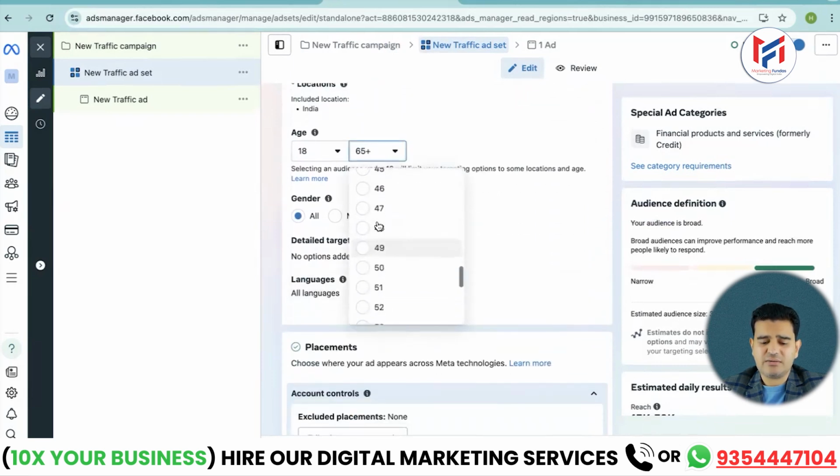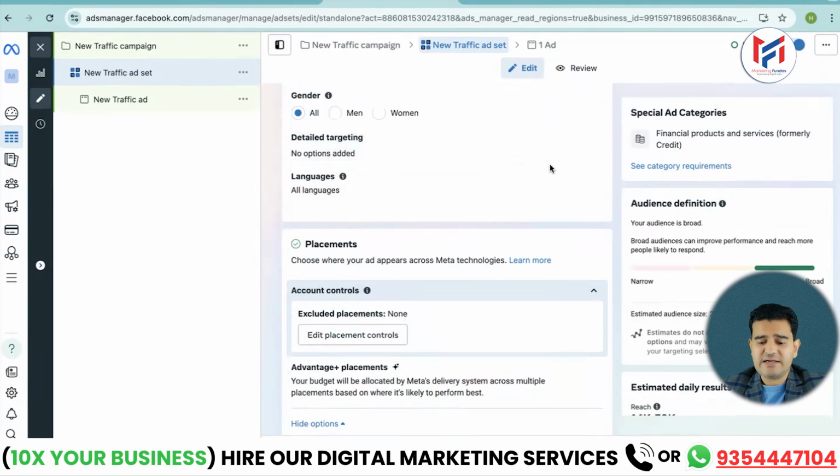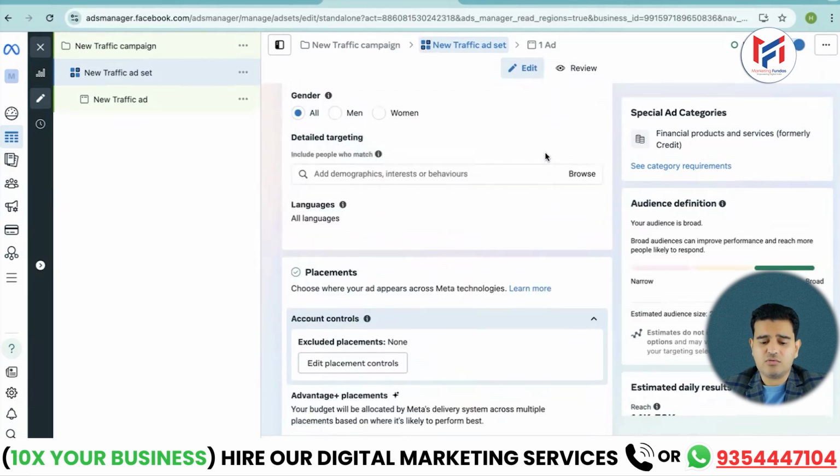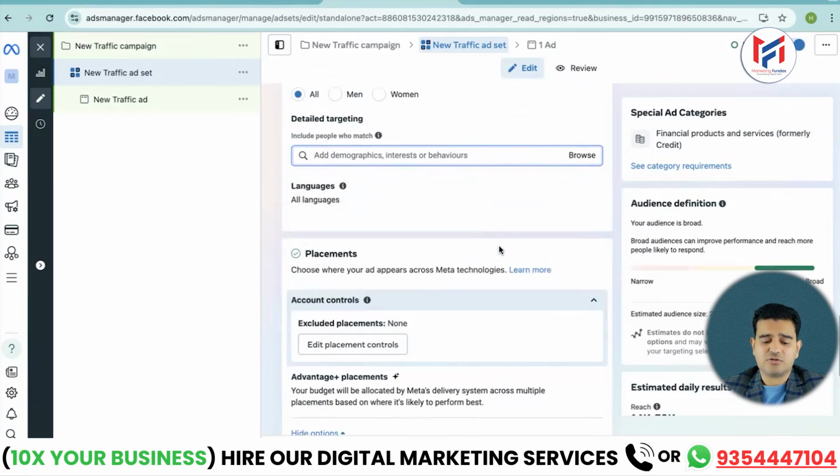I am just showing this for demo purposes. I have set that criteria. I will click on edit for the detailed targeting option. Here you can see the options have appeared. Now demographics, interests, behaviors, whatever audience there is, you need to target them from here.